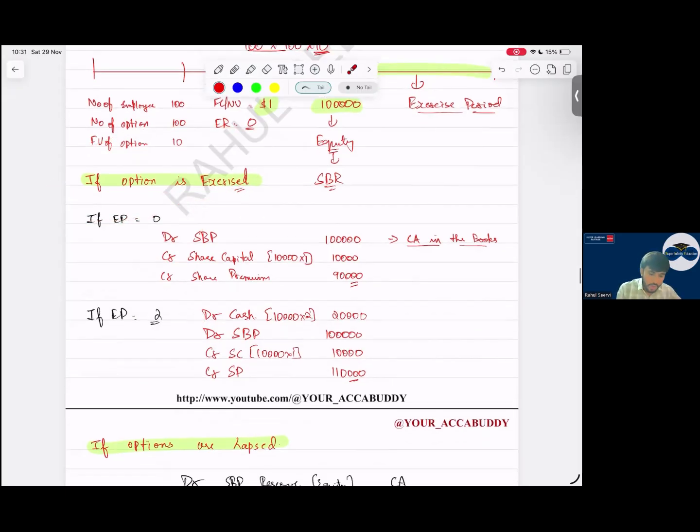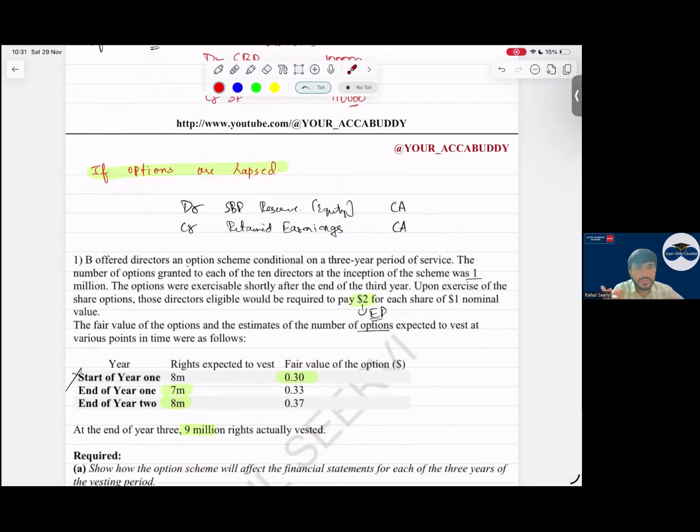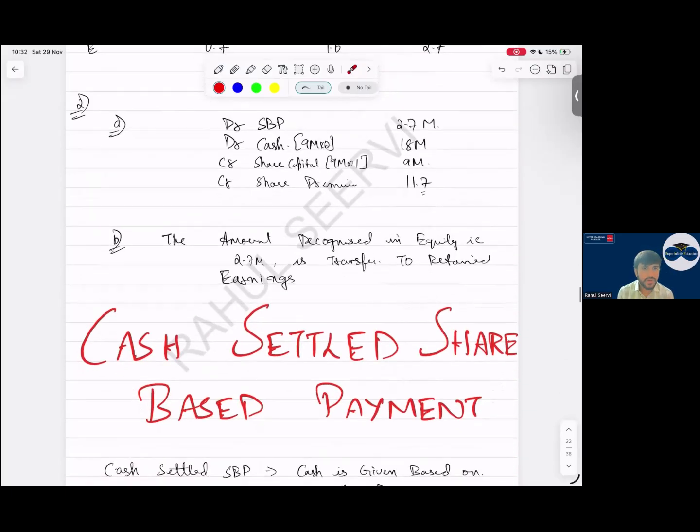Sir, if the options are lapsed, what will we do? Sir, we will reverse it. Do we reverse in PNL, everyone? When the options are lapsed, do we reverse in PNL? No, better. If it is during the vesting period, we can reverse into PNL. Once the vesting period is done, we can't reverse in PNL. The reversal will be done in your retained earnings. Simple. Yes, sir. So with this, your first type of question is done.